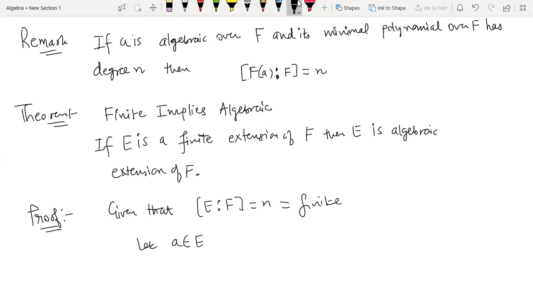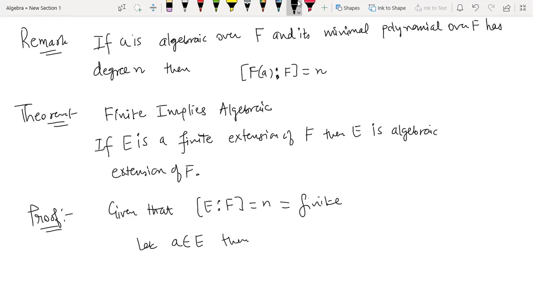In order to prove that E is an algebraic extension of F, what we need to show is that every element of E is an algebraic element over F, because that is how algebraic extension is defined, that every element of it should be algebraic over the field. So I'm considering an arbitrary element. Let a belong to E.